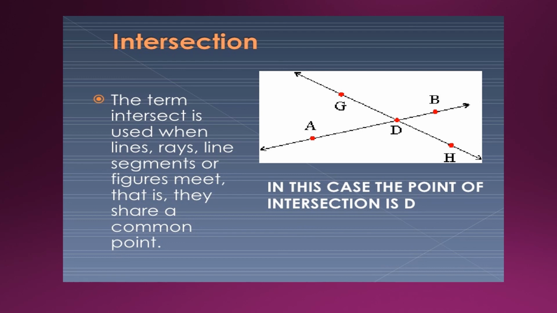Some examples of intersecting lines are like in the letter X and also in the addition sign.